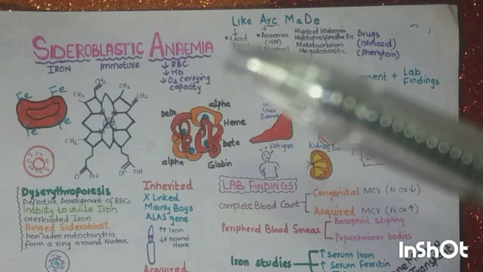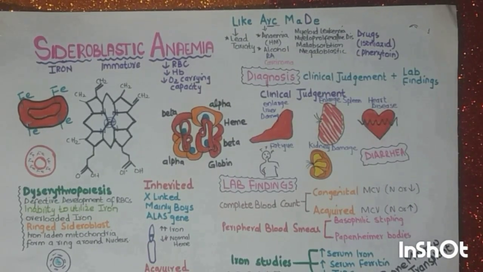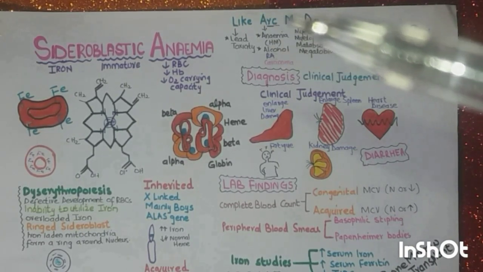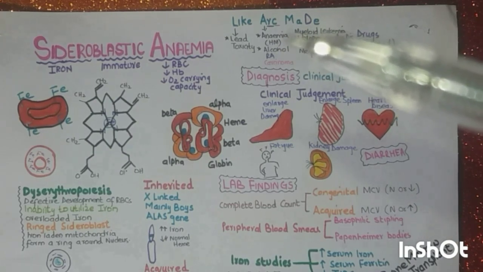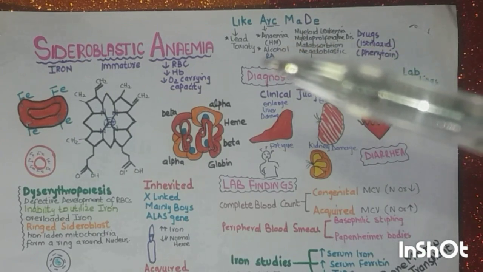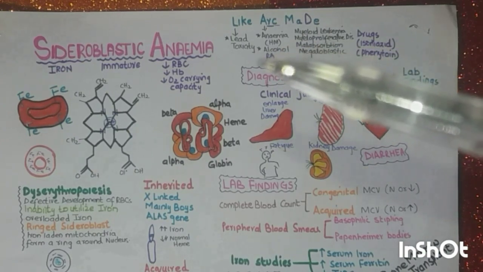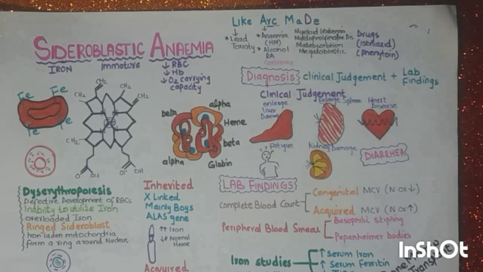From the L, lead toxicity: one of the causes of secondary acquired sideroblastic anemia is lead toxicity. The next is ARC. From the A, anemia, which may be hemolytic or megaloblastic anemia, then alcohol, and from the R, rheumatoid arthritis, and from the C, carcinoma.